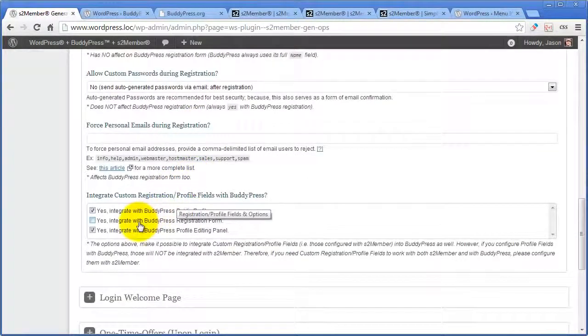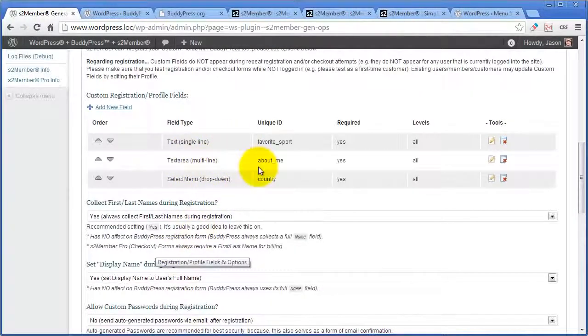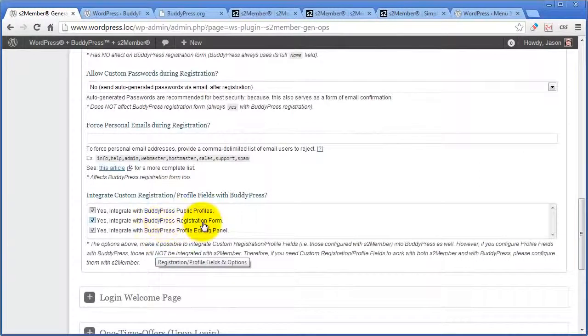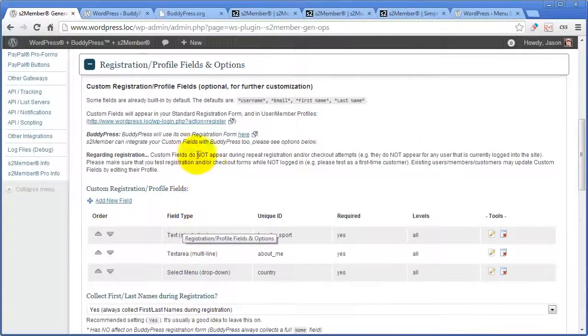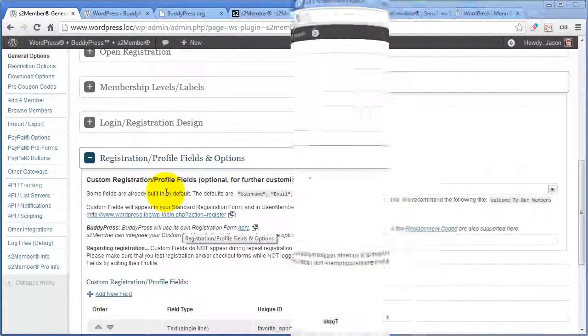Checking this box assumes, okay, any fields that I configure with S2 Member, I want those to be blended together on my BuddyPress registration form, which again I'm not using in this example, but if I was, it would blend those into the default BuddyPress registration form. So not suggested, but you can see there are some different ways to go about this.